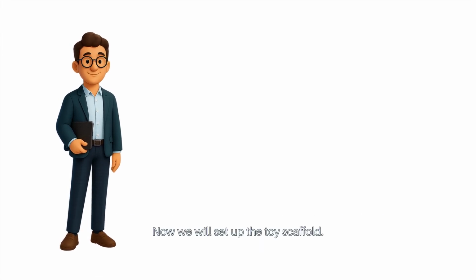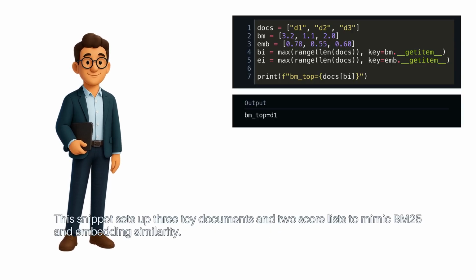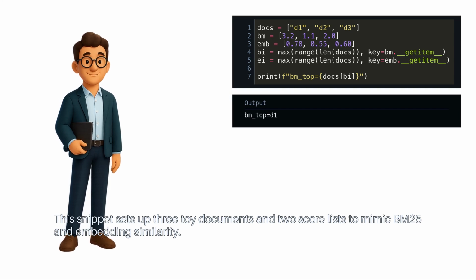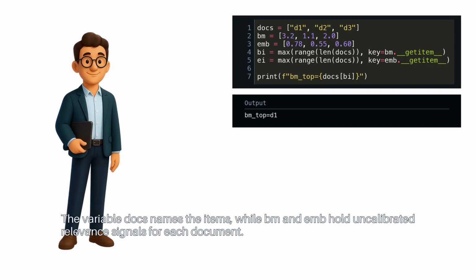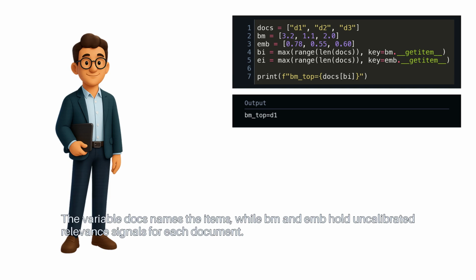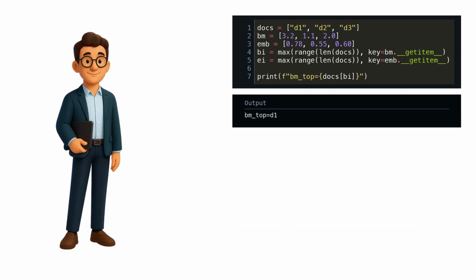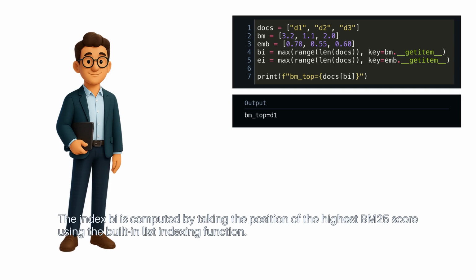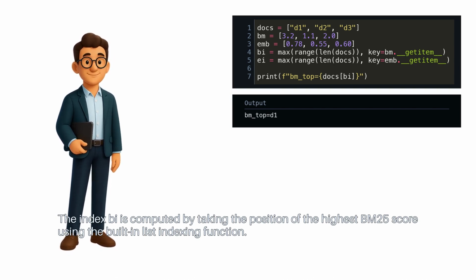Now we will set up the toy scaffold. This snippet sets up 3 toy documents and 2 score lists to mimic BM25 and embedding similarity. The variable docs names the items, while BM and EMB hold uncalibrated relevance signals for each document. The index BI is computed by taking the position of the highest BM25 score using the built-in list indexing function.